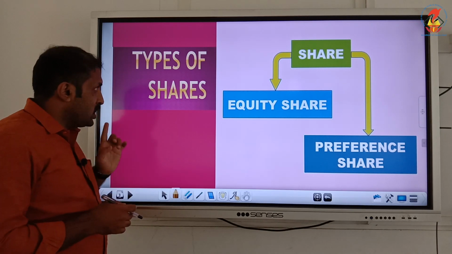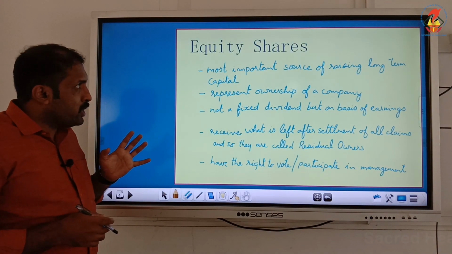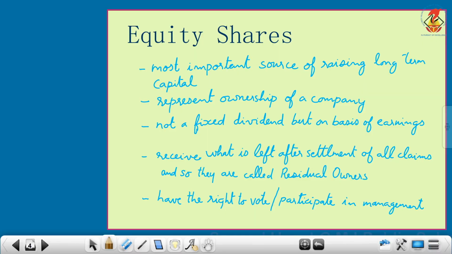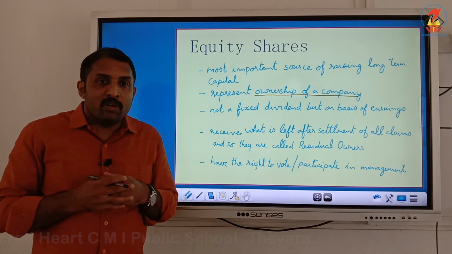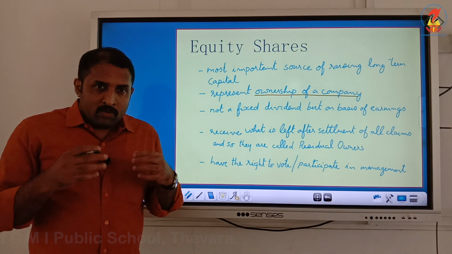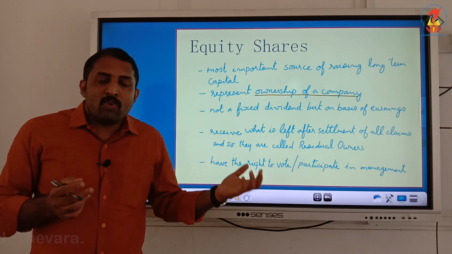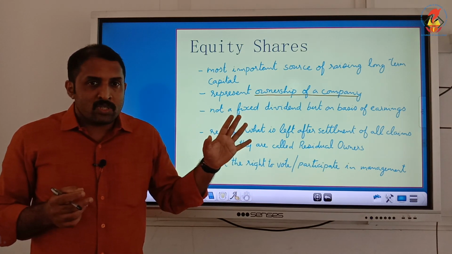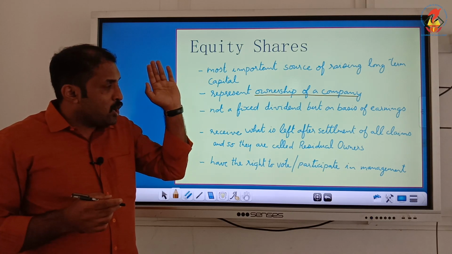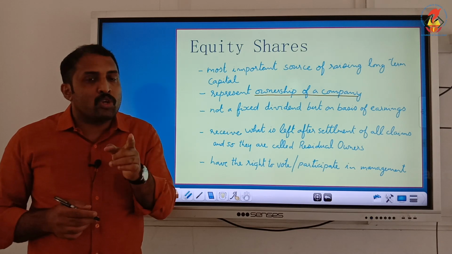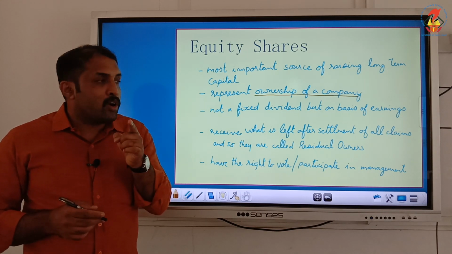Now, what is an equity share? Equity shares are those shares which represent the ownership of the company, and they are considered one of the important sources of raising long-term finance. When we are in need of money for a longer period, it is one of the most sought sources. So it represents the ownership of the company. That means when a person purchases an equity share, he becomes an owner of the company.